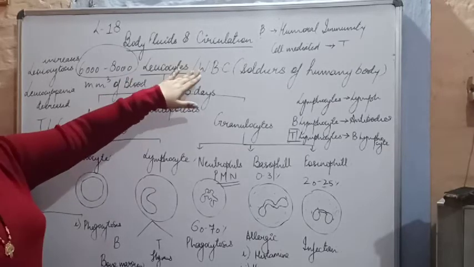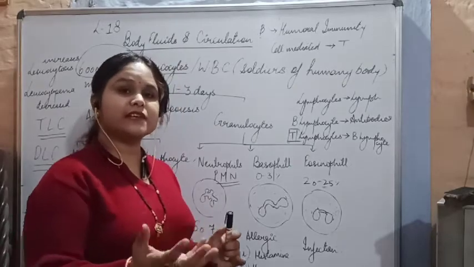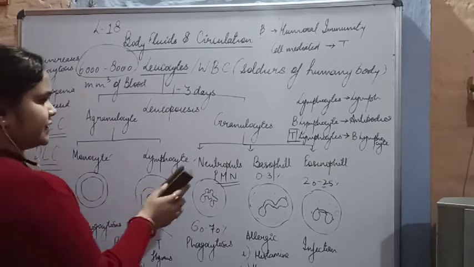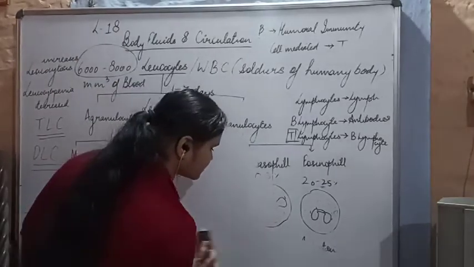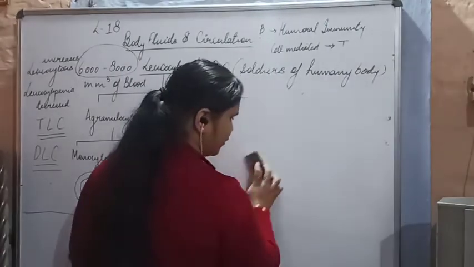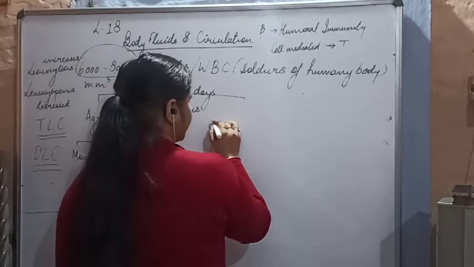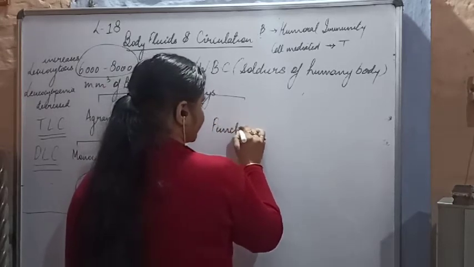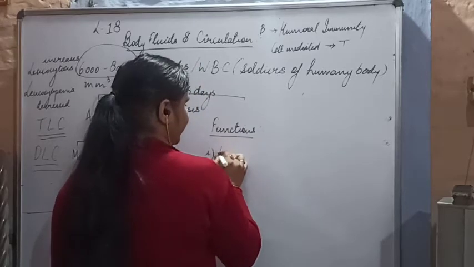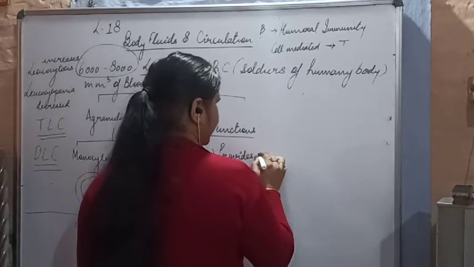So leukocytes are called WBCs. They don't have any pigment. Now let's discuss the important functions of these leukocytes. First thing, function of the leukocyte: it provides immunity.